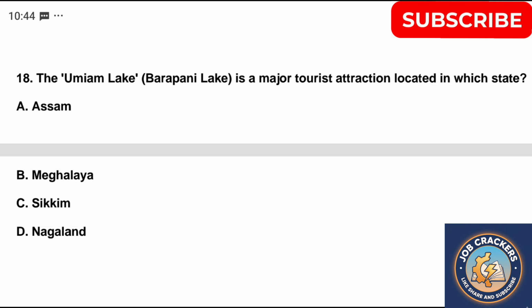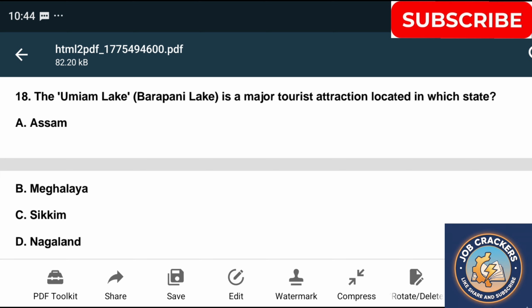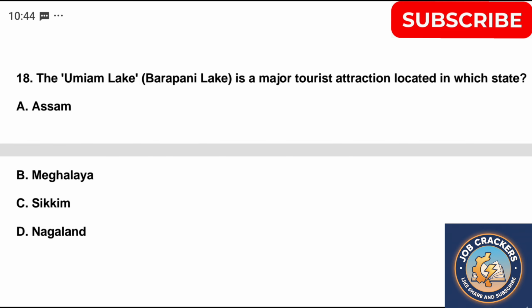Question 18. The Umiam Lake is a major tourist attraction located in which state? A. Assam, B. Meghalaya, C. Sikkim, D. Nagaland. Correct answer is option B. Meghalaya.